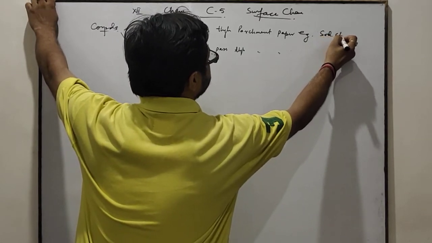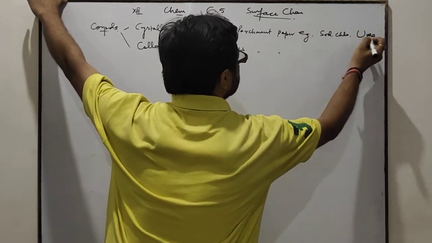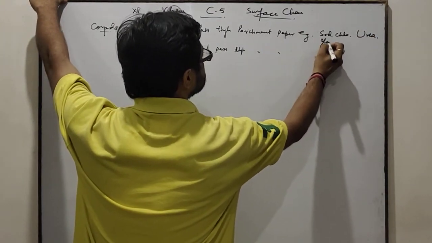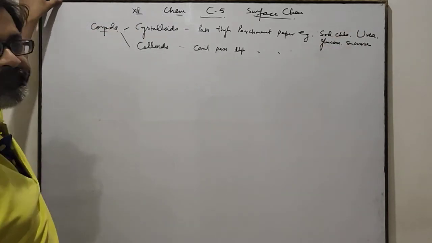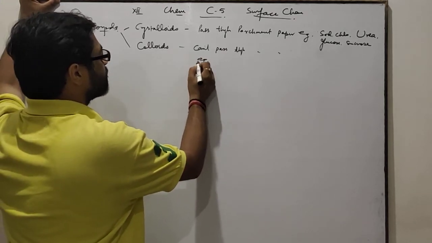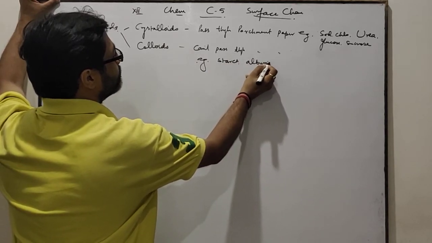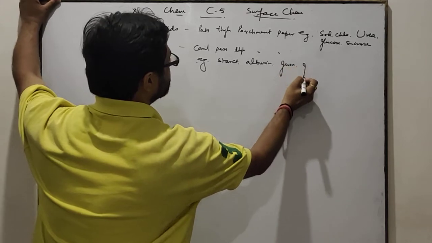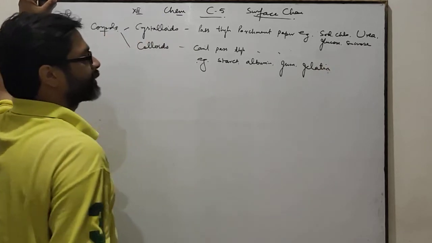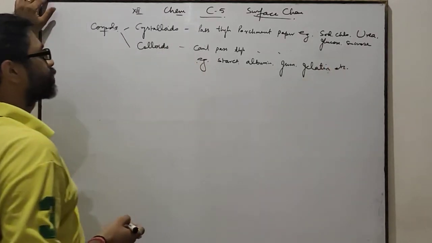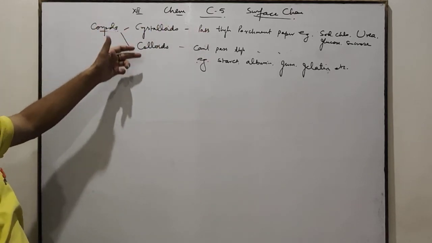For example, sodium chloride is a crystalloid. Urea is also a crystalloid. Glucose, sucrose, these are various types of crystalloids. In colloids, the examples are starch, albumin, gum, gelatin, etc. These are the various compounds which are called colloids. Okay? On the basis of permeability, substances can be classified into crystalloids and colloids.